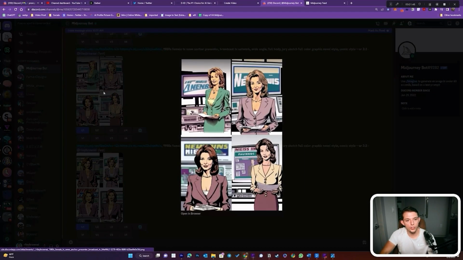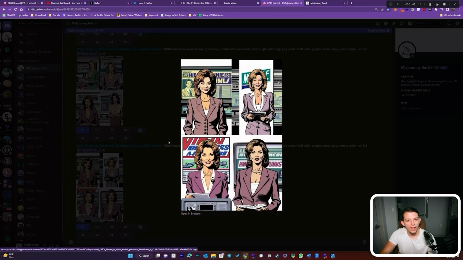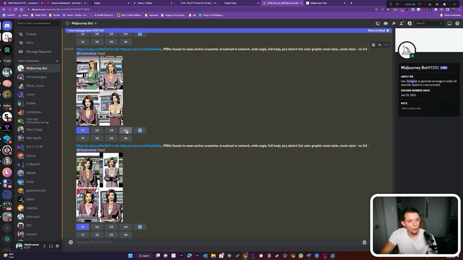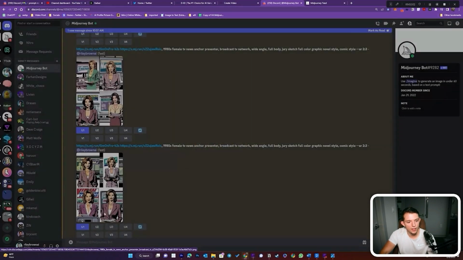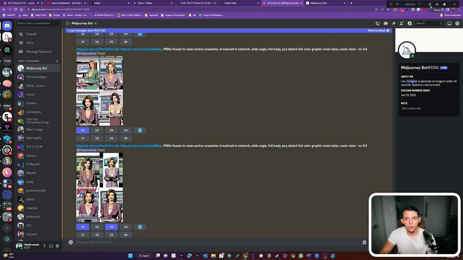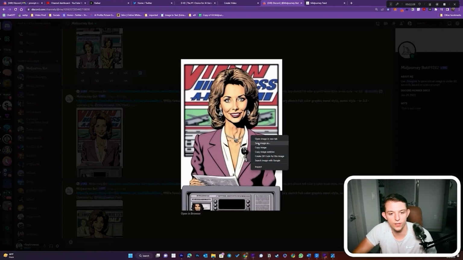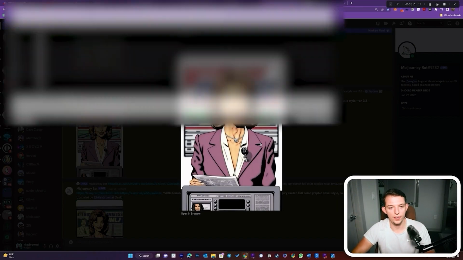And here we got some good images. We have many options. And I can't tell if I want to go with this one. Ooh, I like this bottom right one as well. Wait, yeah, this one's pretty good. And this one's pretty good as well, too. This one actually looks very comic-like. Let's download them as well. Ooh, and I think this one is going to be the winner. So let's go ahead and use this one.